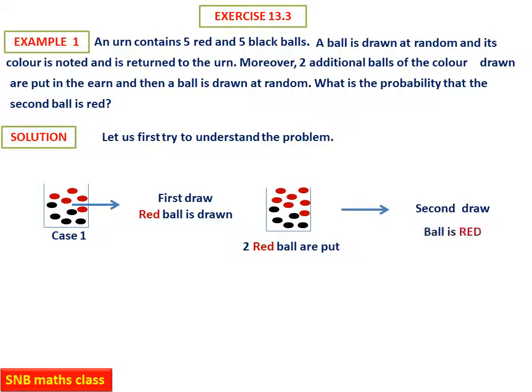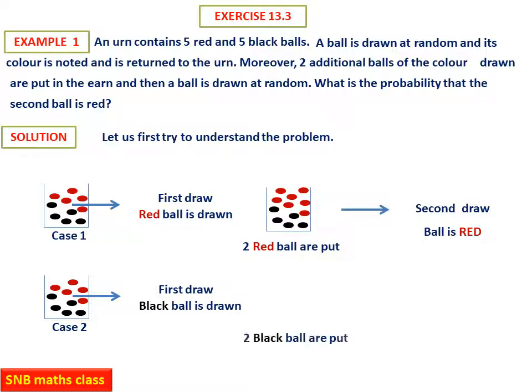So in the second draw, you have to get a red ball. This is one condition. I am repeating. In the urn, first you have to draw a ball. Suppose it is red, you have to put 2 red balls. Suppose it is black, you have to put 2 black. Similarly, case 2 is what? In the first draw, instead of a red ball, suppose you get a black ball. What you have to do? Now you have to put 2 black balls into the urn. So you get this situation.